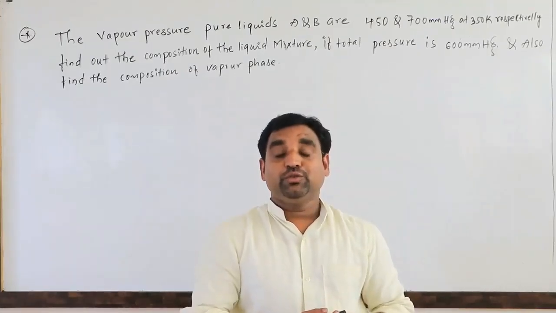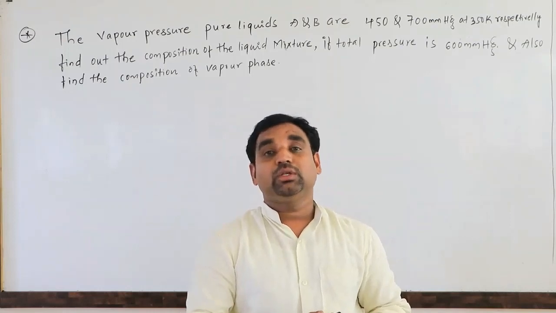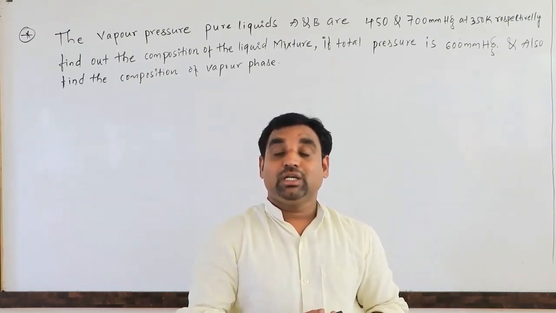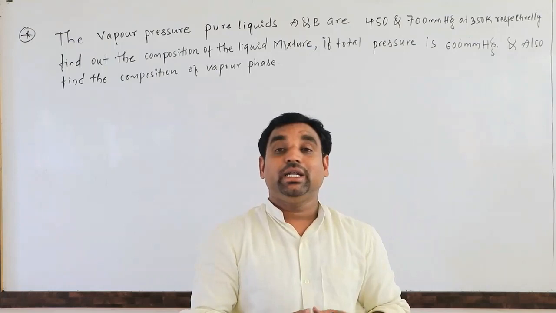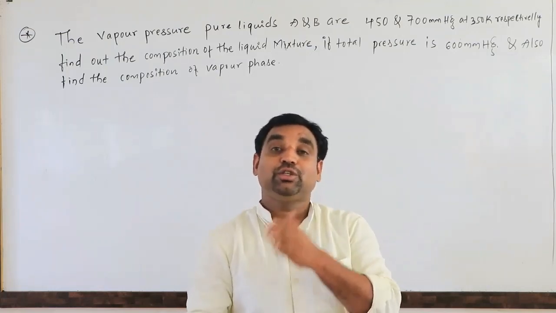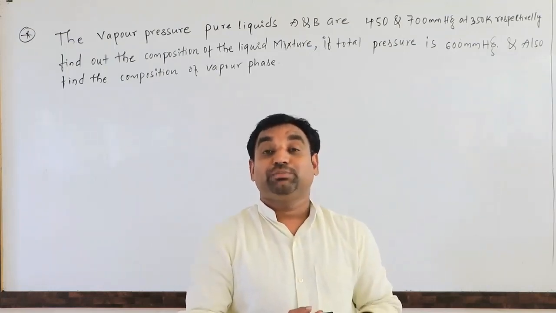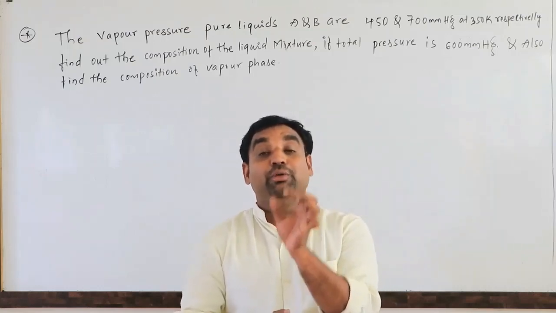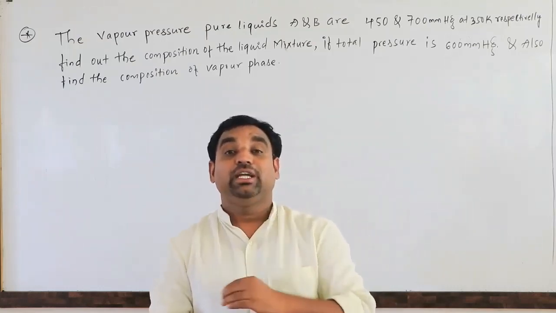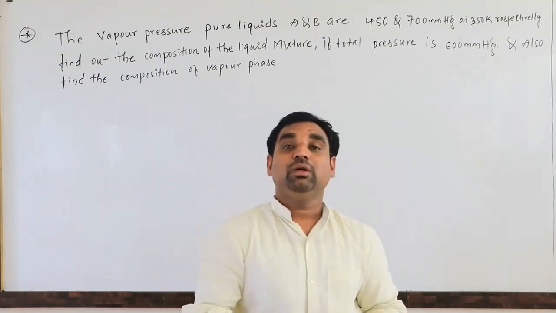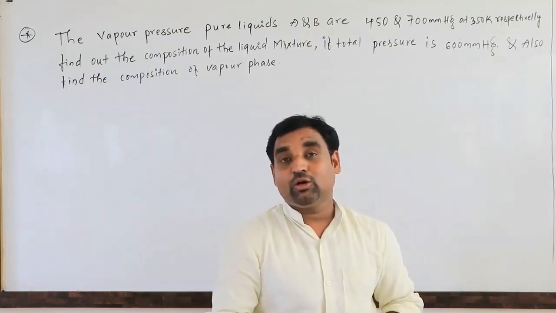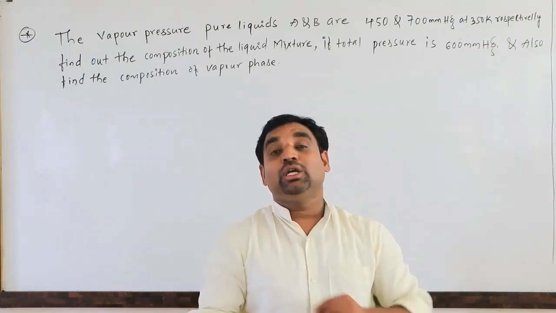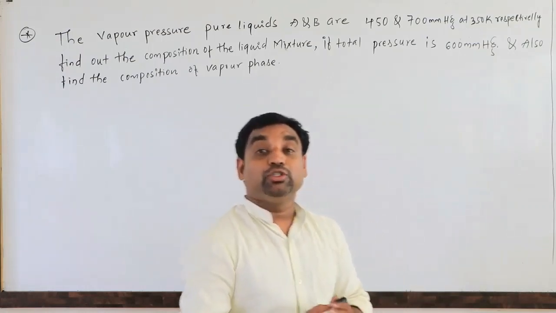In the case of minimum boiling azeotropes, the AB interactions are weaker. Because of that, the tendency to escape from the liquid phase to the vapor phase is more. We are expecting more vapor pressure compared to the vapor pressure predicted by Raoult's law. It means minimum boiling azeotropes will show positive deviation.